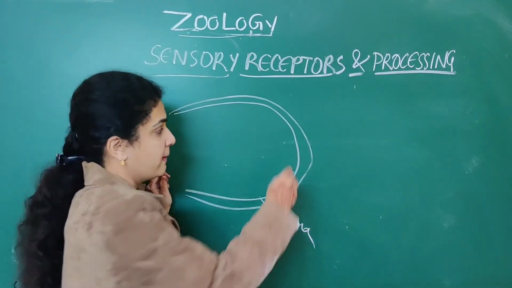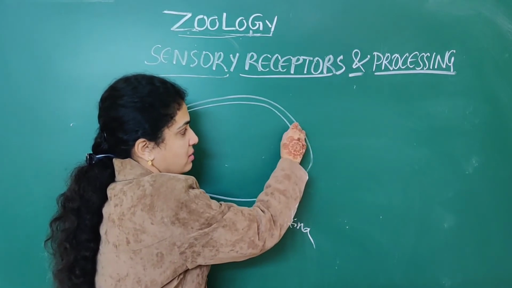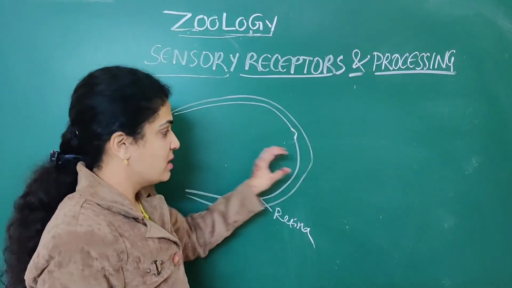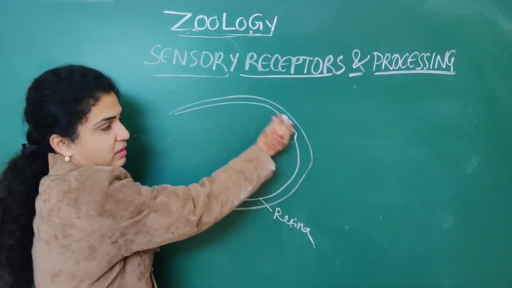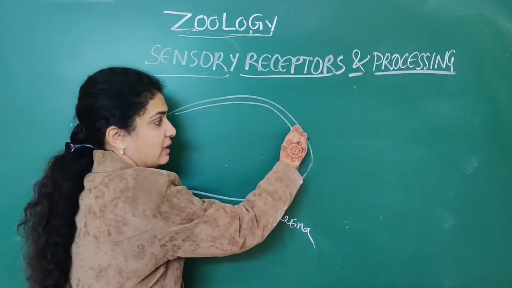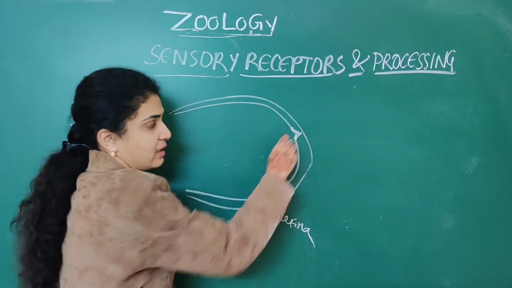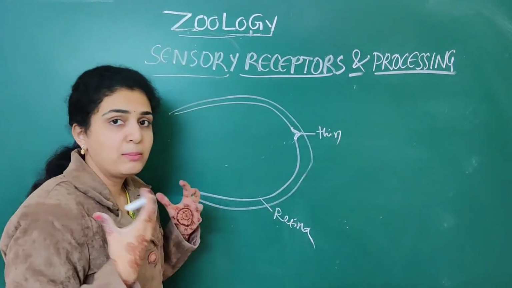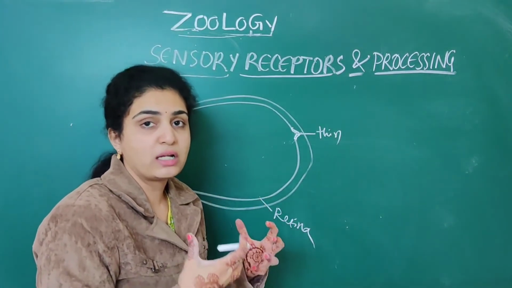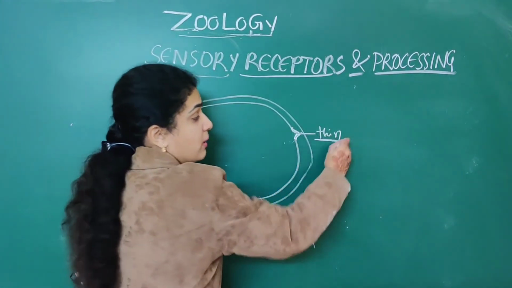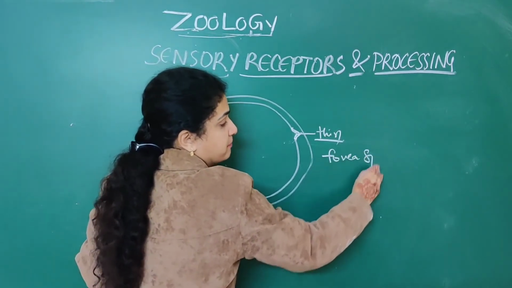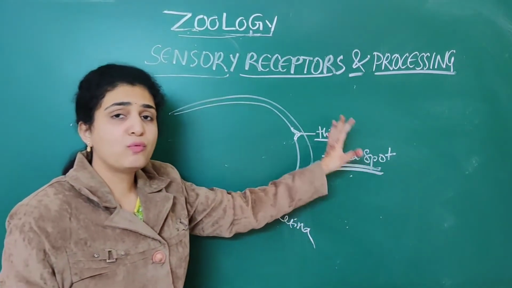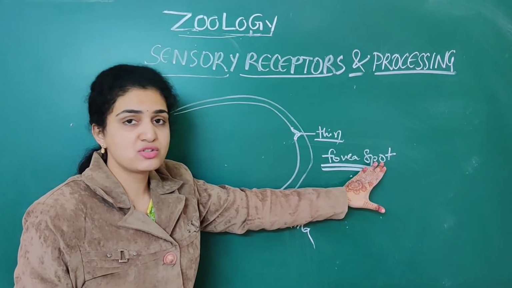The retina is very thick everywhere, but only here at one place is it very thin. The retina becomes very thin near a spot that is called the fovea spot. Near this fovea spot, the retina becomes a very thin structure.